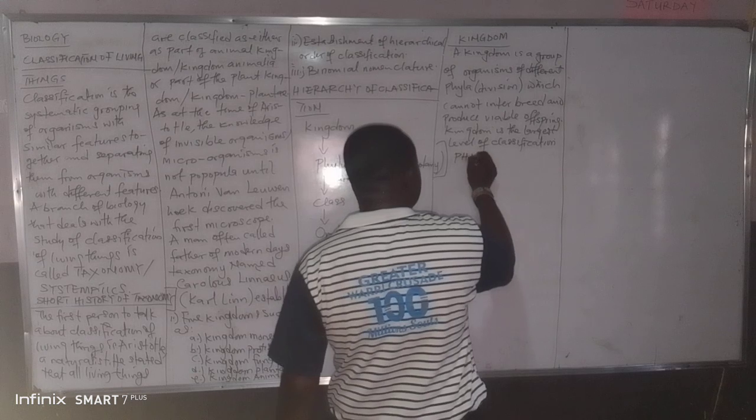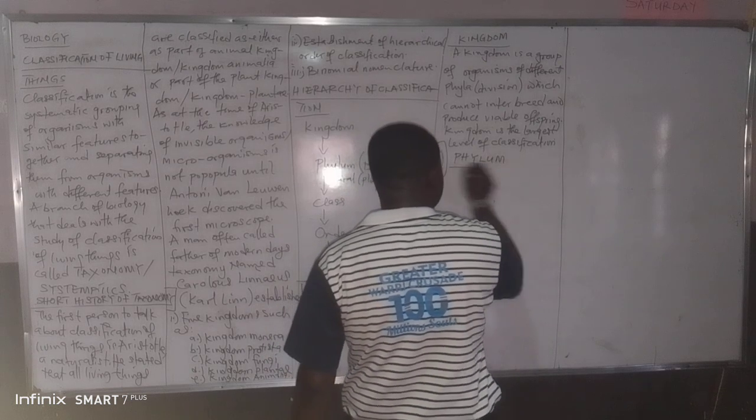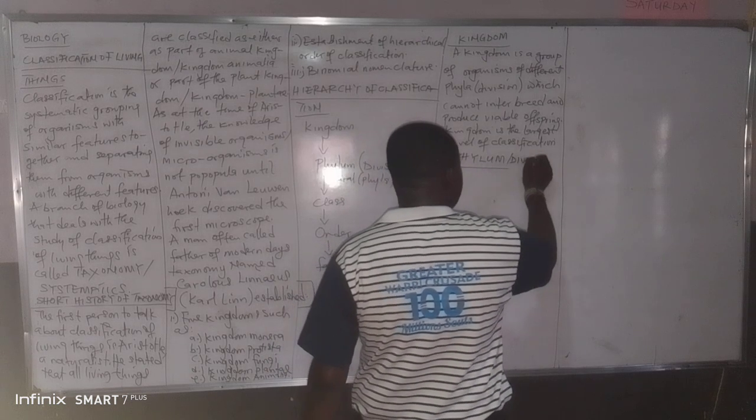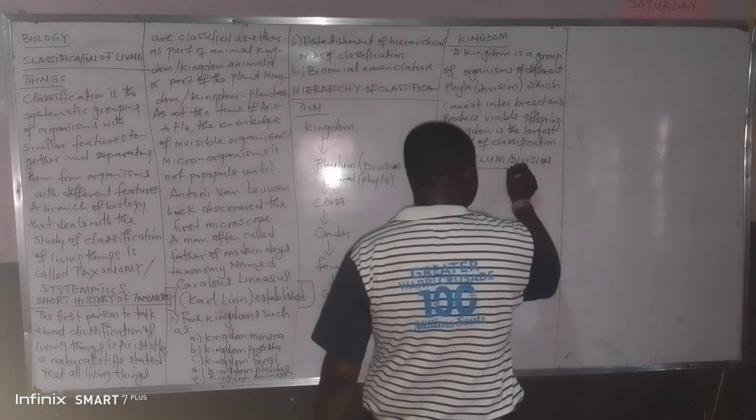Then let's look at phylum. What is phylum or division? Division in botany.